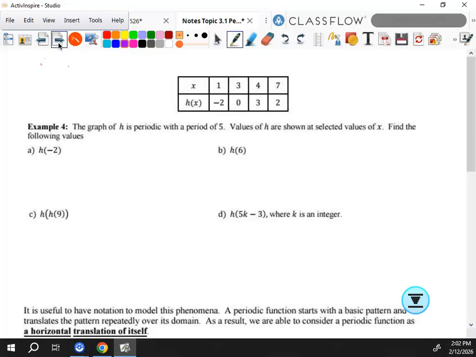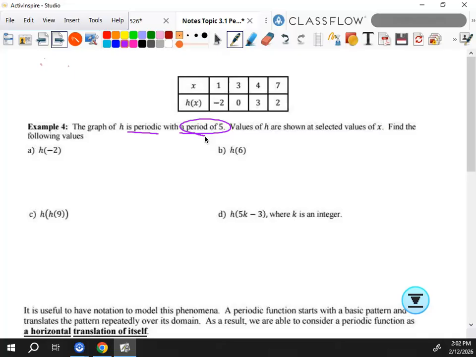Now, here's the same concept, but with a table. And so this says the graph of h is periodic, so I know it repeats, with a period of 5. Now, one of the questions I did have earlier today was, what if we have a table and they don't tell us the period? I can't imagine that that would happen, because you would have to imply some stuff and assume some stuff. If you have a table, they're going to tell you the period, or you'd have a lot of information and it would be really obvious, but I wouldn't worry about it. I don't necessarily foresee that happening, okay?